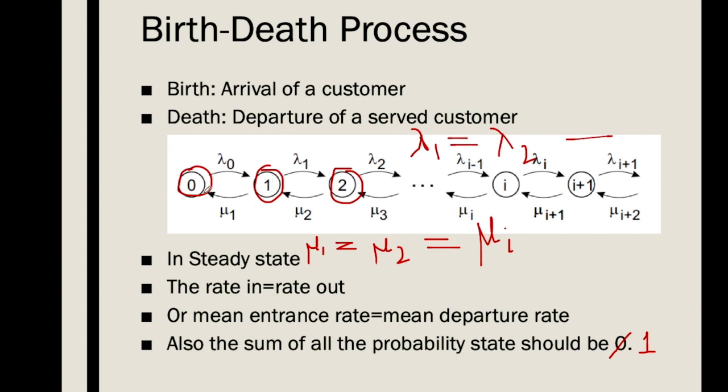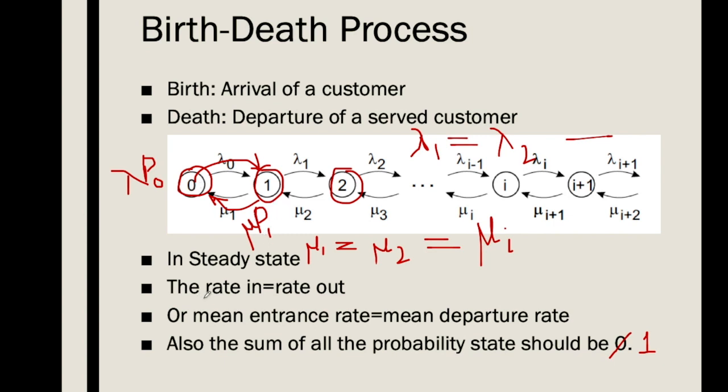So the rate out from state 0 is lambda into p0, and the rate into state 0 is mu into p1.